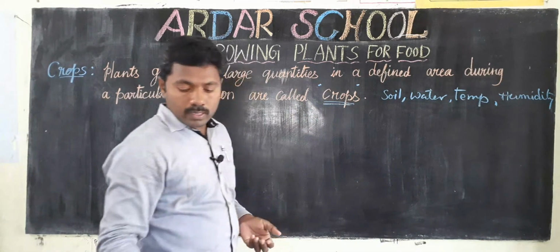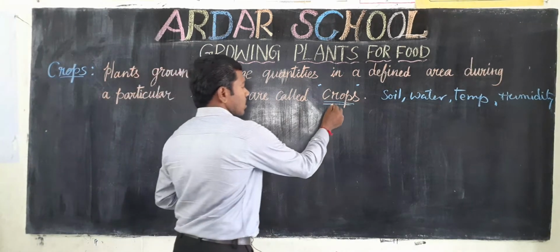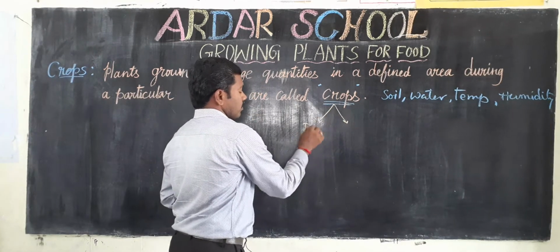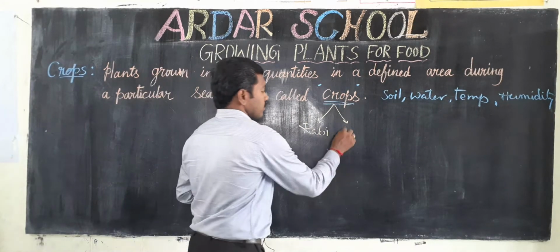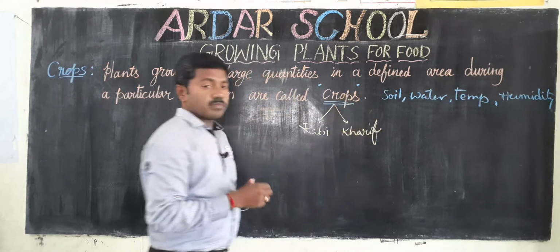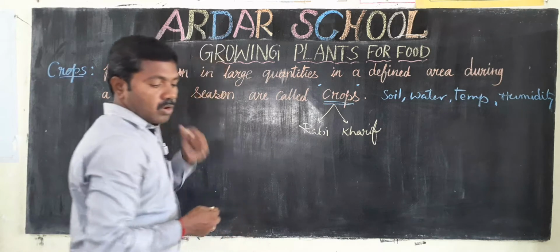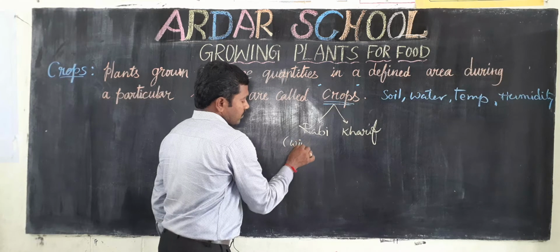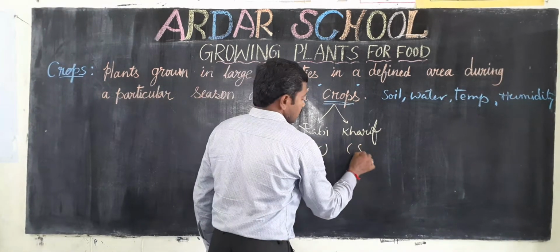So now, crops are mainly two types. So what is that? One is rabi crop and the other is kharif. Those are the two types of crops. Here rabi crop is also known as winter crop. Kharif is summer.